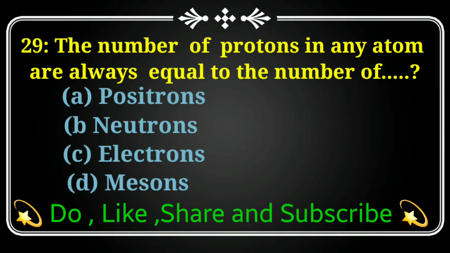The number of protons in any atoms are always equal to the number of option A, positron. Option B, neutrons. Option C, electrons. Option D, mesons. And the best answer is option C, electrons.